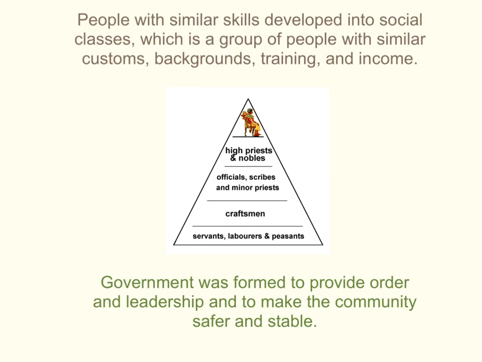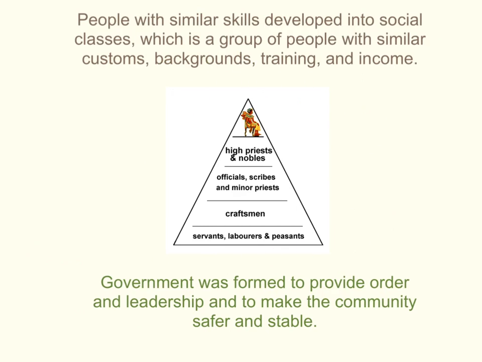Now, when you have a community and you have people who start developing these specializations, these special skills, they're going to probably associate with people similar to them. So people with similar skills developed into something called social classes, which is a group of people with similar customs, backgrounds, training, and income. Now I'm showing you an example here of a social class system.